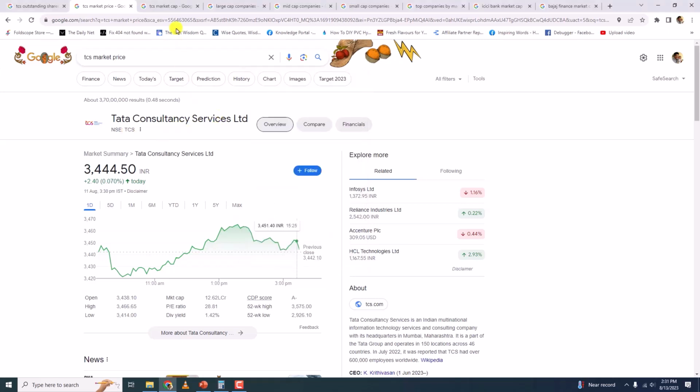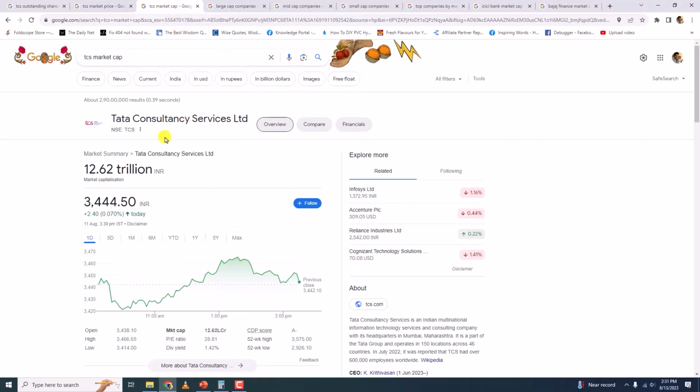If you go to Google and search TCS market cap, you'll get a value. It says 12.62 trillion INR. 1 trillion is equal to 1 lakh crore rupees.